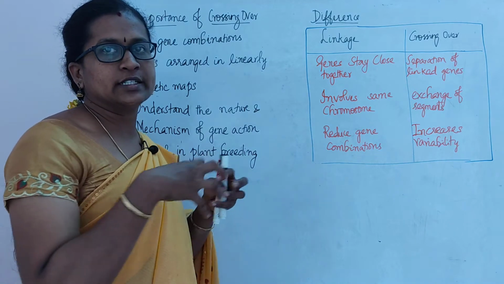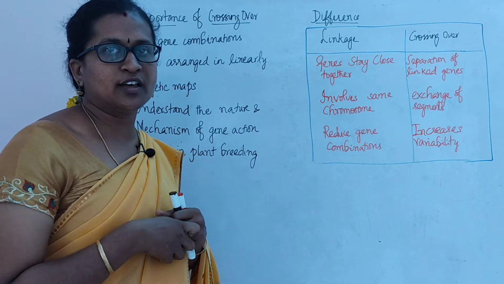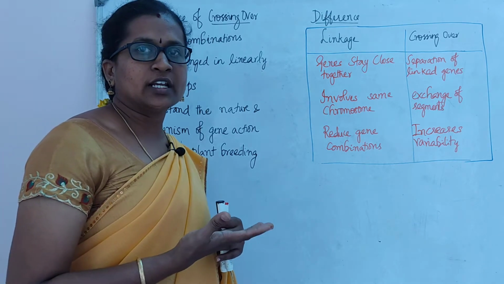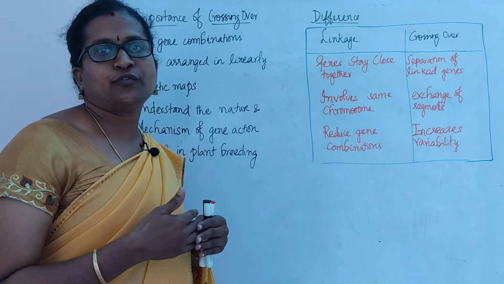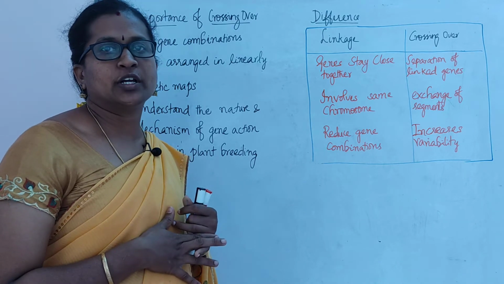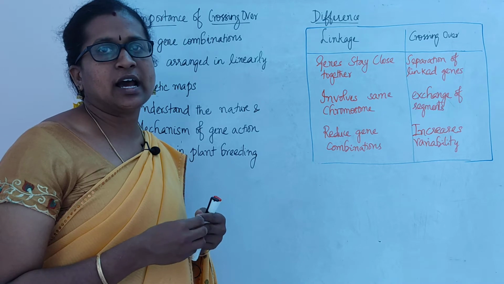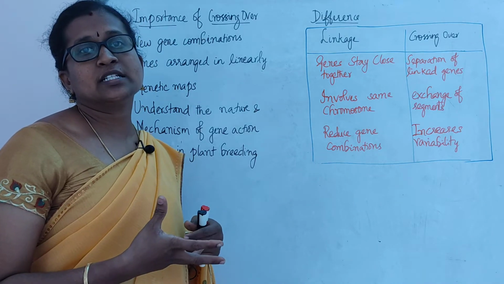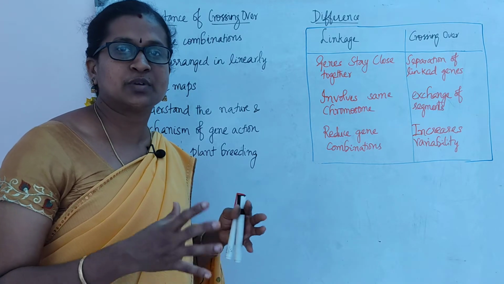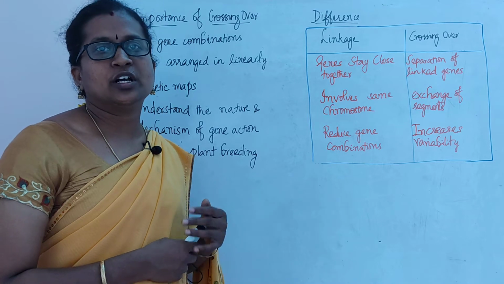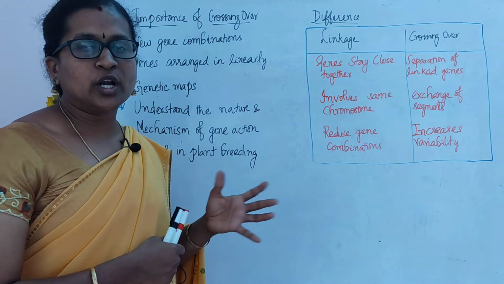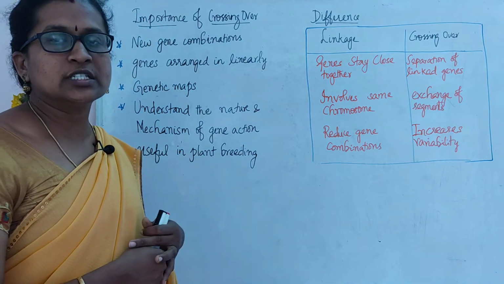Some of the characters come from the mother and some from the father, and this leads to a new expression of characters, or the same expression as the parents. This is not only for humans, it's for all living organisms: yeast, bacteria, algae, fungi, plants and humans, angiosperms, gymnosperms. Recombination is present everywhere, which leads to new combinations in that organism. So what is the importance of crossing over?